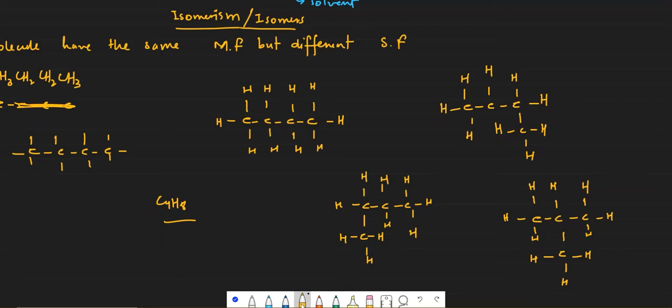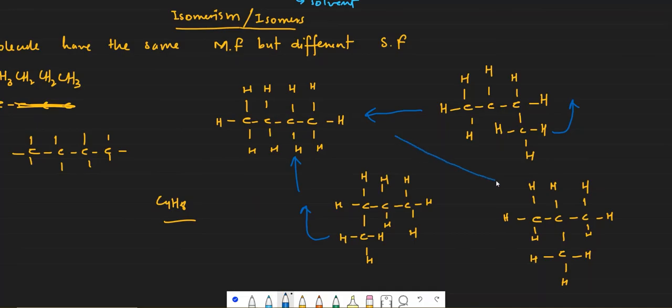See, the thing is, if you look here, this structure is actually the same like this. It's just that instead of writing carbon at the front, I wrote the carbon at the bottom. So I can actually twist the structure up and it will return to its original form. So this is not an isomer. Isomers are two distinct molecules with two different structures. Okay. Similar is the case with this. You can just twist this here and it will go back to this formula.